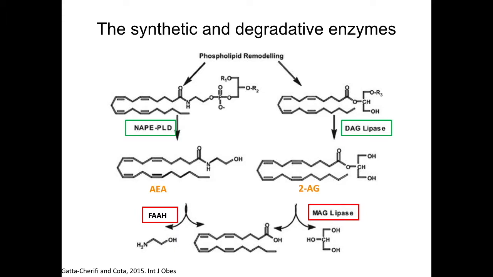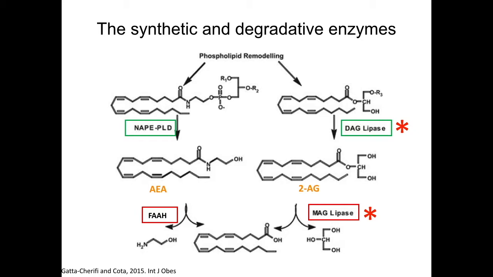The synthetic and degradative enzymes that control the production and breakdown of anandamide and 2-AG are very important in the cannabinoid synapse. 2-AG is synthesized by DAG lipase, or diacylglycerol lipase, and is degraded by MAG lipase, or monoacylglycerol lipase.